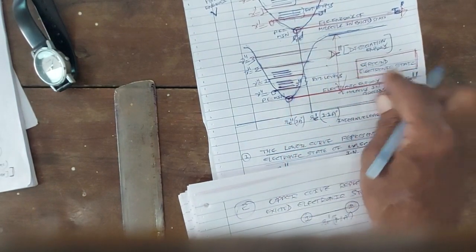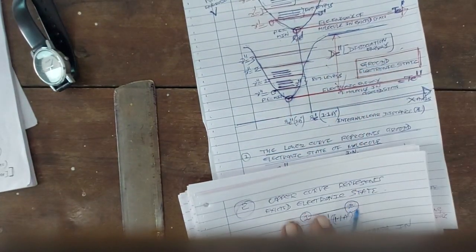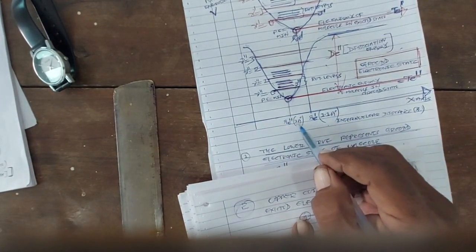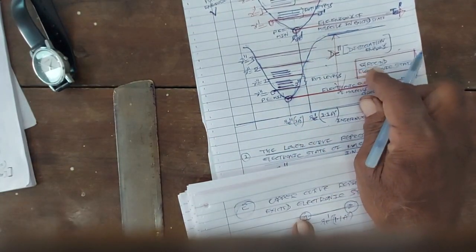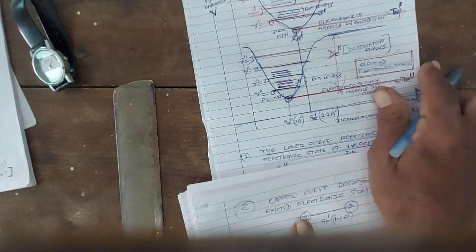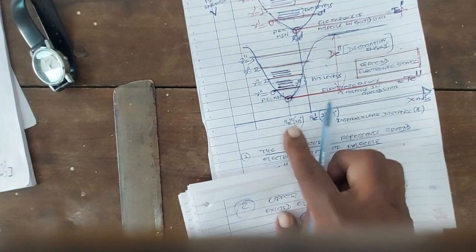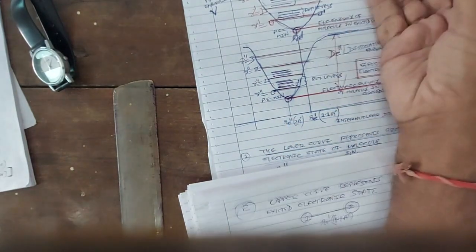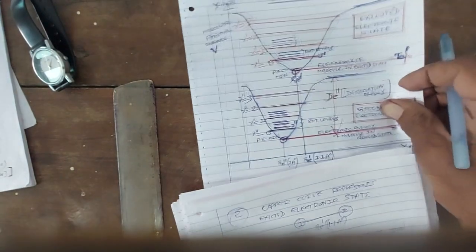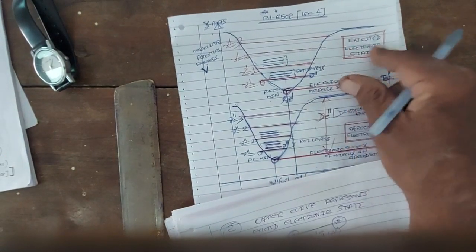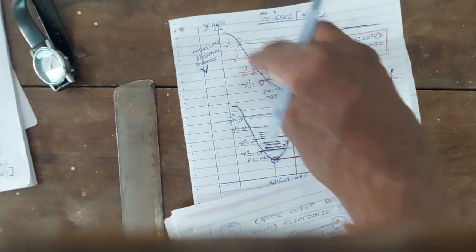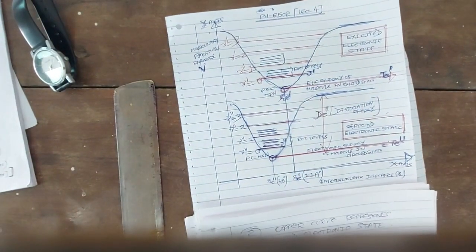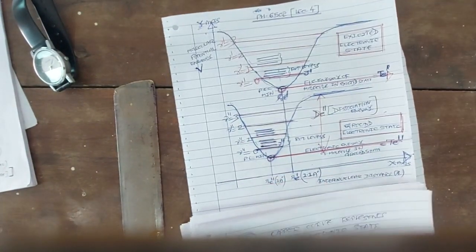In the ground electronic state, the internuclear distance between two nuclei of the molecule was Re double dash, that was 1 angstrom. But when the molecule is excited, then in the excited electronic state, the internuclear distance Re dash between two nuclei of the molecule is increased from 1 angstrom to 1.1 angstrom.